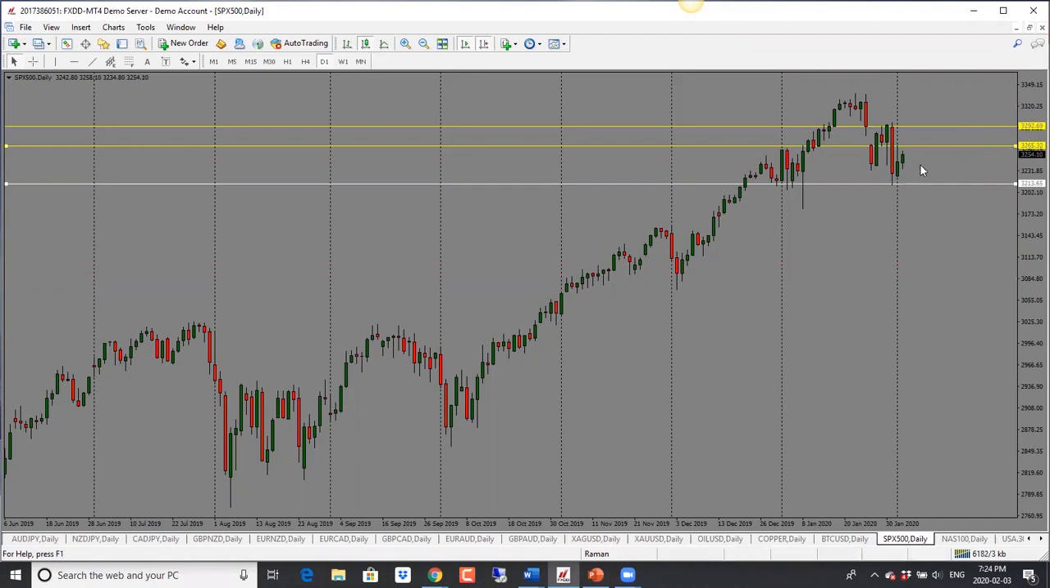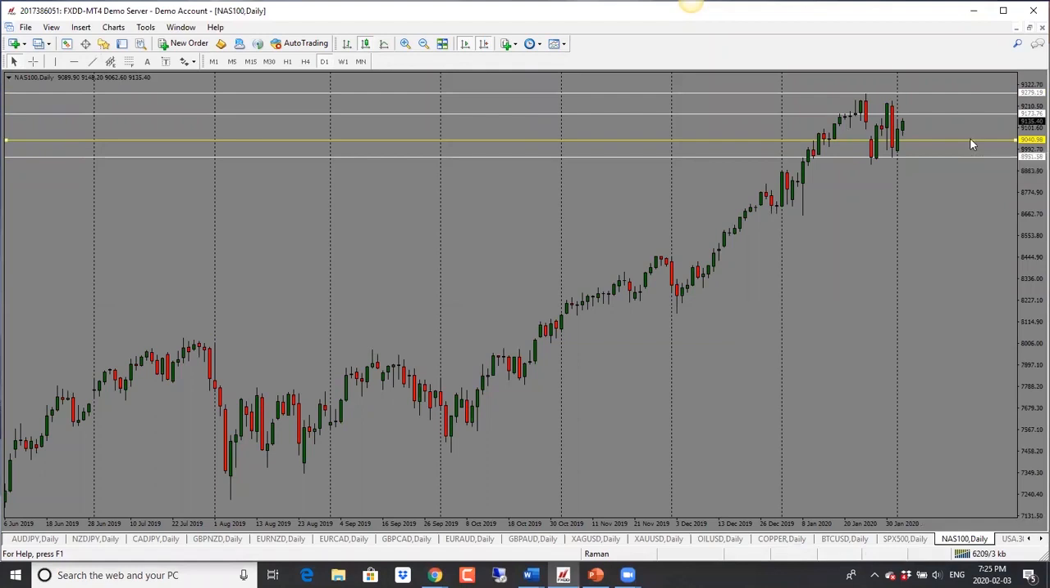But I would keep this 32.65 area in mind. If it gets stuck below that, then we are likely to see a drop back towards the support at 3210 and then potentially into lower levels here. The next one below that is 3180. So for now, I'm looking for a move towards 3200 and then 3180, but it depends on the 3265 level.